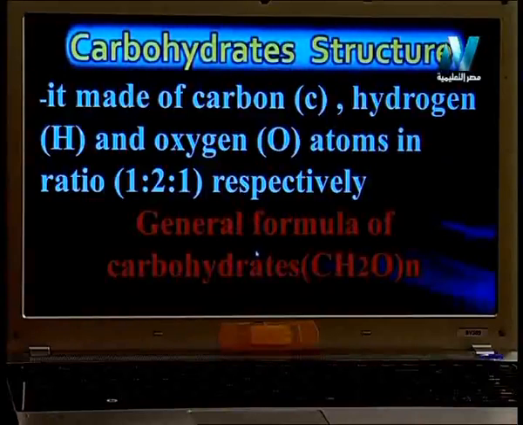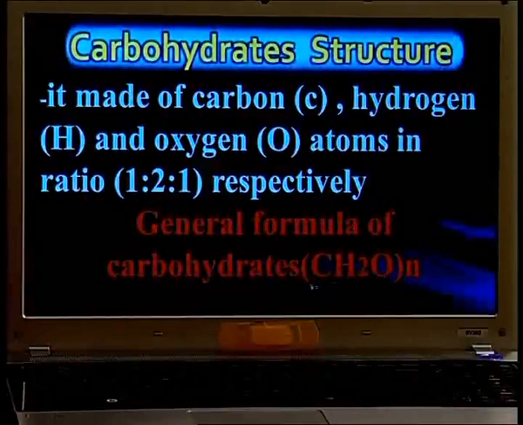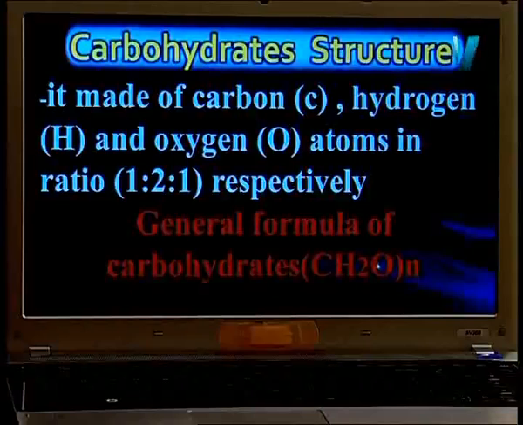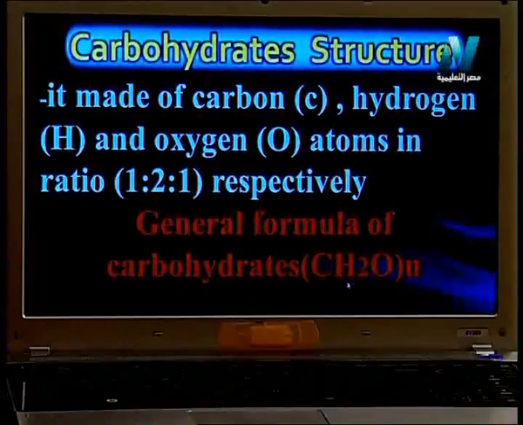Let's make a formula. This formula is CH2O all N. This is a very important formula. The carbohydrate has this formula. If you have 1 carbon, this carbon must be connected with 2 hydrogen and 1 oxygen. What about this N? This N refers to the number of this formula in the molecule. I will explain that after a few minutes.